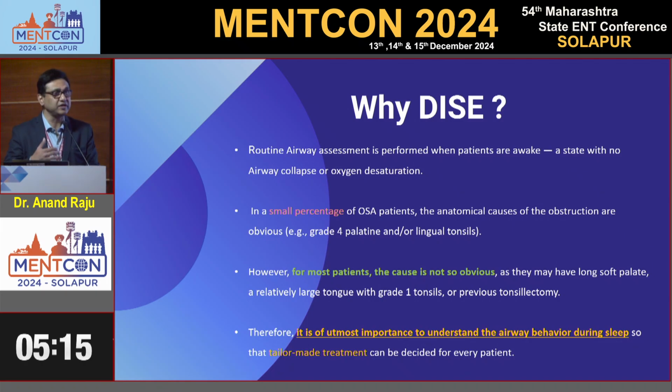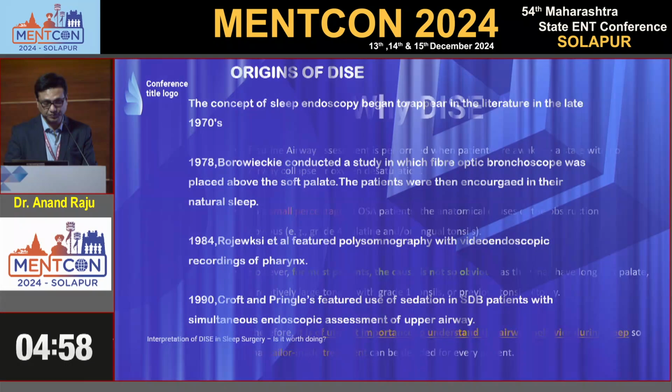In this type of patient, we definitely have to find the level of obstruction and the cause of obstruction. Sometimes it may be central sleep apnea, or maybe a severe level 3 collapse. So we need to find the level of collapse and the pattern of collapse. That's why DISE is very important in our routine sleep surgery practice.